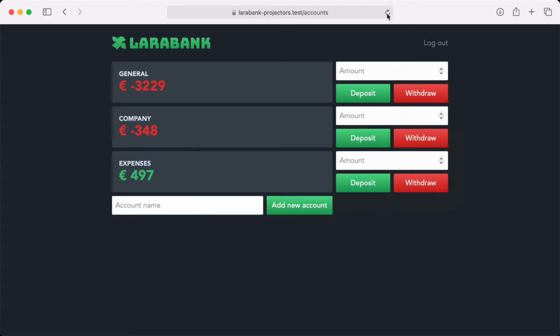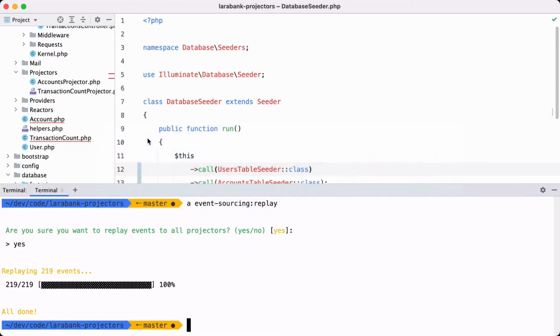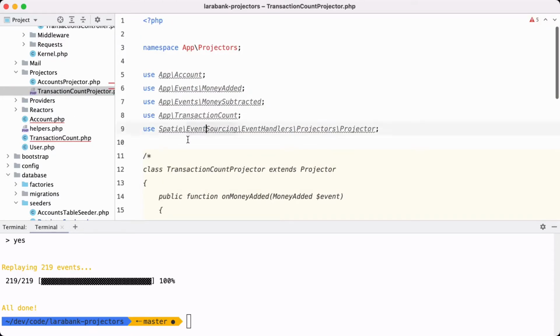And if I refresh here, nothing should have changed because it should have been calculated just the same. And sure enough, nothing has changed. Now imagine that you're working on this project and that there's a new requirement coming in, like we need to know all the transaction counts of all these accounts. Which accounts were the most active ones? Now, because we have all these events, we can easily do that. We can create another projector after the fact to just calculate that data using all the stored events.